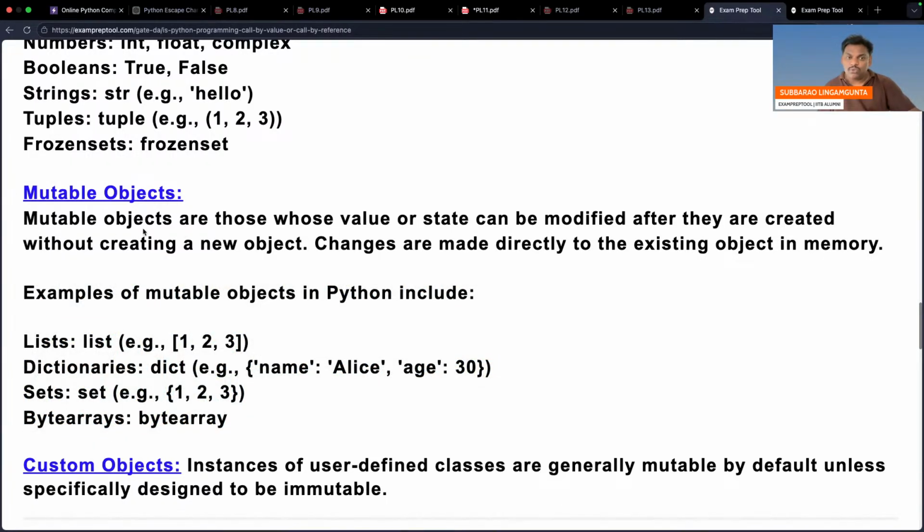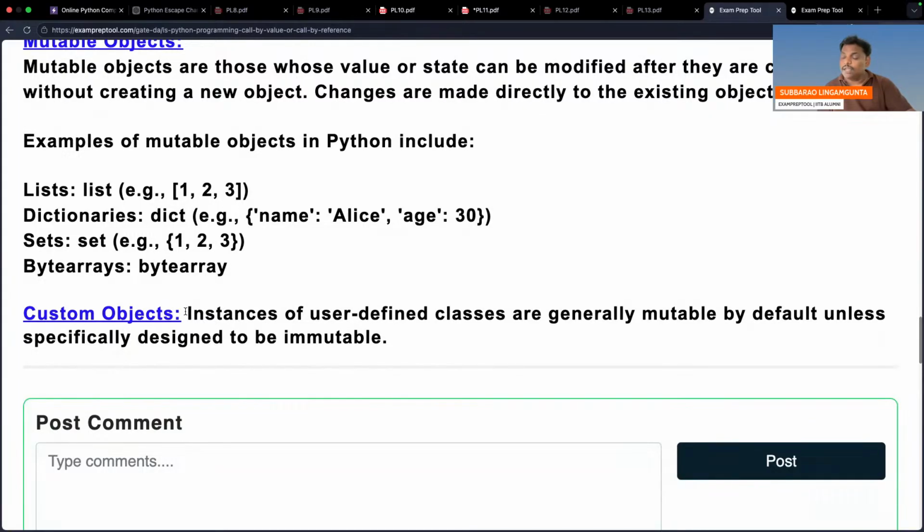Mutable objects are those whose value or state can be modified right after they are created without creating a new object. Changes are made directly in the existing object in memory. Remember, users can create their own data types using object oriented stuff. These are custom objects, meaning user created things. Instances of user defined classes are generally mutable by default unless specifically designed to be immutable.